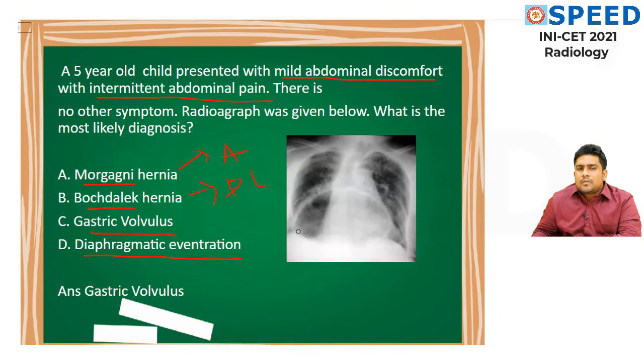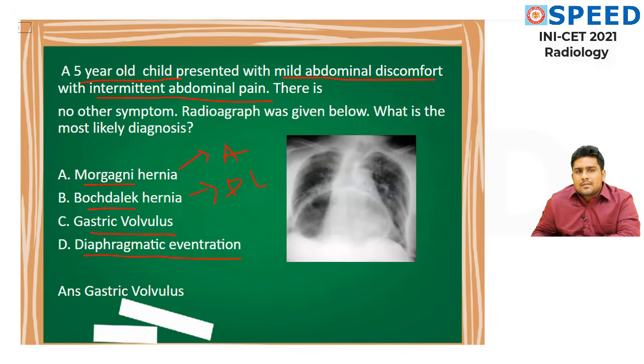See, the main thing you are seeing here is a chest x-ray, regular PA view. You are able to see a big lesion present in the thoracic cavity. It can be all the four options, but I will decode and eliminate option by option. A 5-year-old child is not going to make a big difference. Mild abdominal discomfort, the first three options can have this. Intermittent abdominal pain.